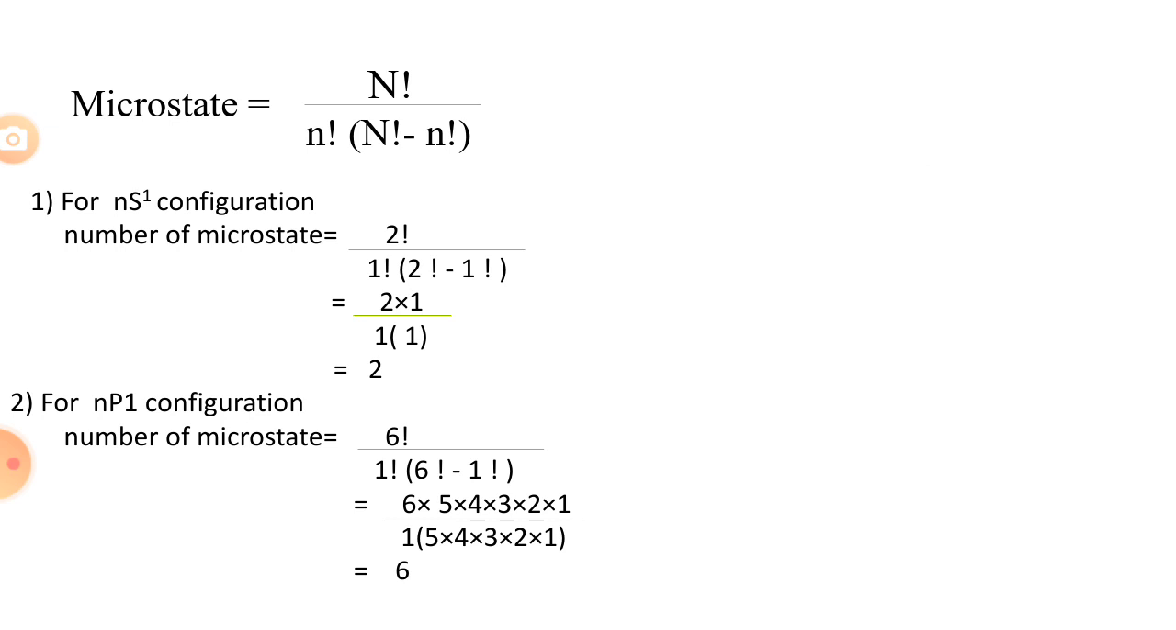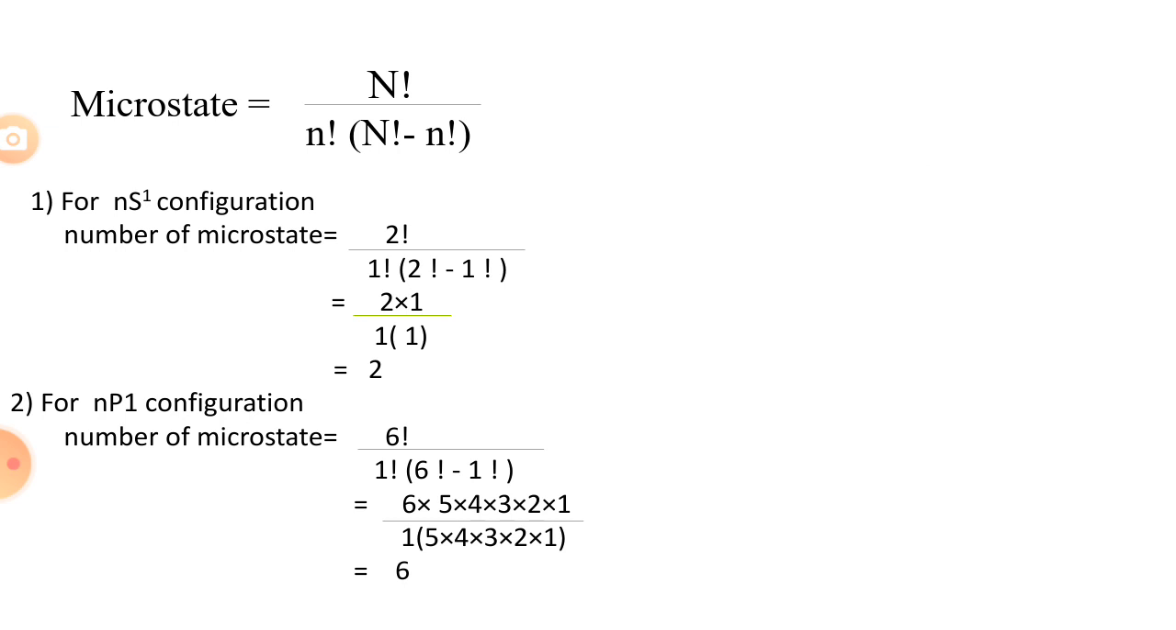The capacity of the orbital is 2, so capital N is 2, and in ns1, the 1 means only 1 electron. So there is 1 electron in the s orbital, and small n is equal to 1. Put these values in the formula: n factorial divided by small n factorial into bracket capital N minus small n factorial. So 2 factorial divided by 1 factorial into bracket 2 factorial minus 1, because there is only 1 electron in the s1 system, that's why minus 1 factorial.